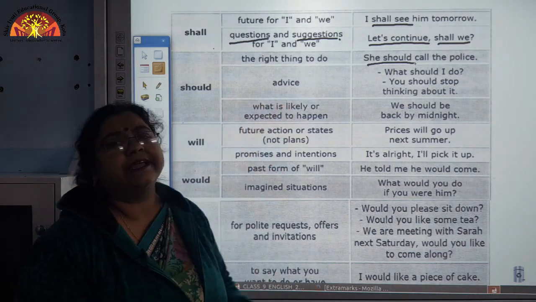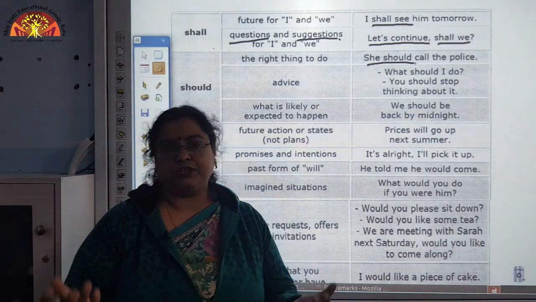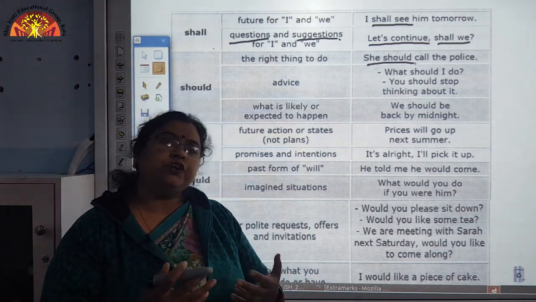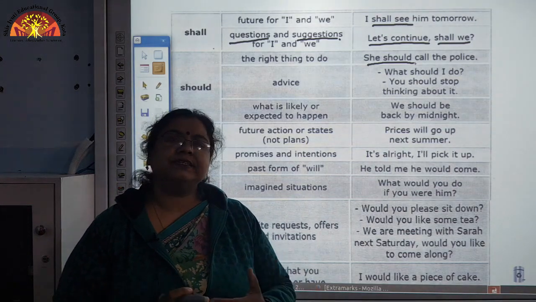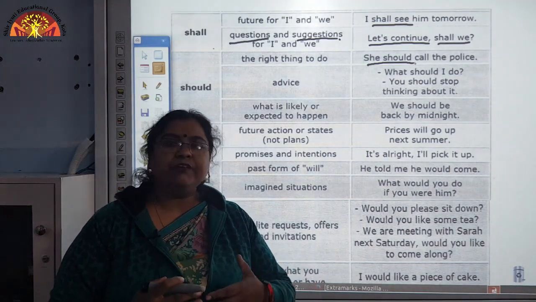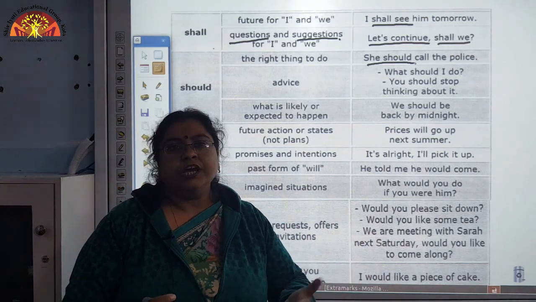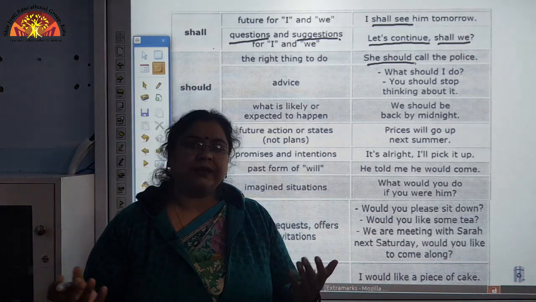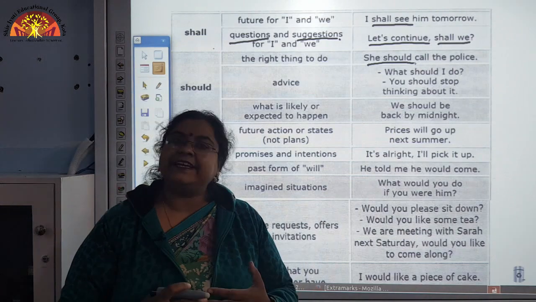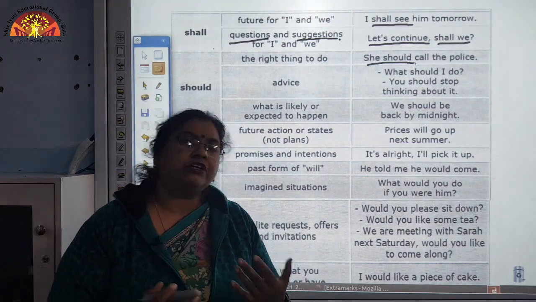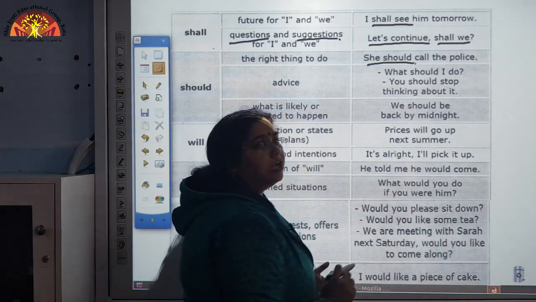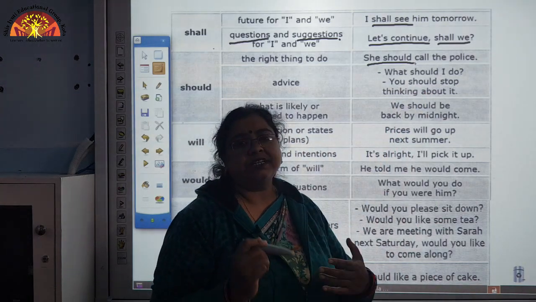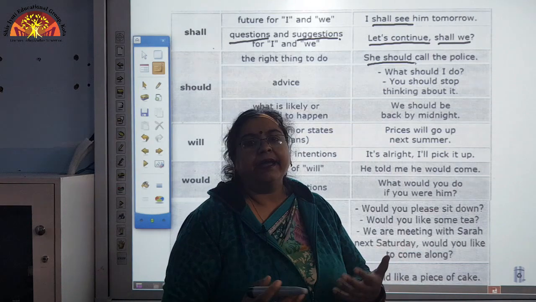Now, another aspect is advice. Certain things which are being advised to you, like you should eat healthy food. So, this is a suggestion. Whenever you go to the doctor, what does he suggest? You should take proper rest. This is advice from the doctor. See here an example: what should I do? Now, the person is asking for advice.